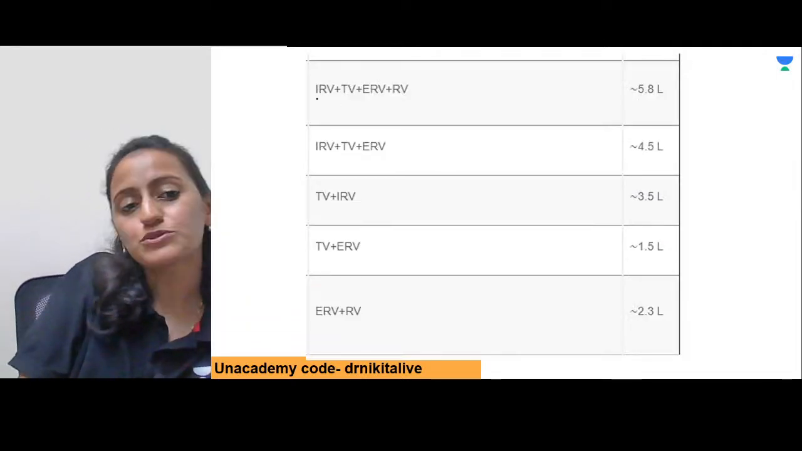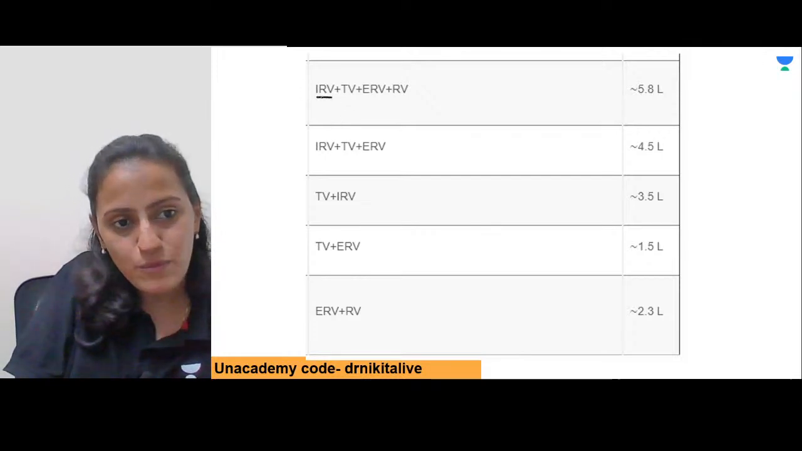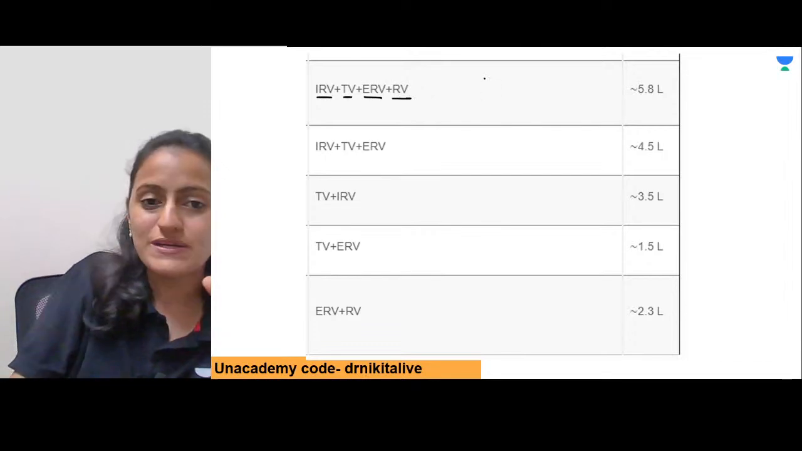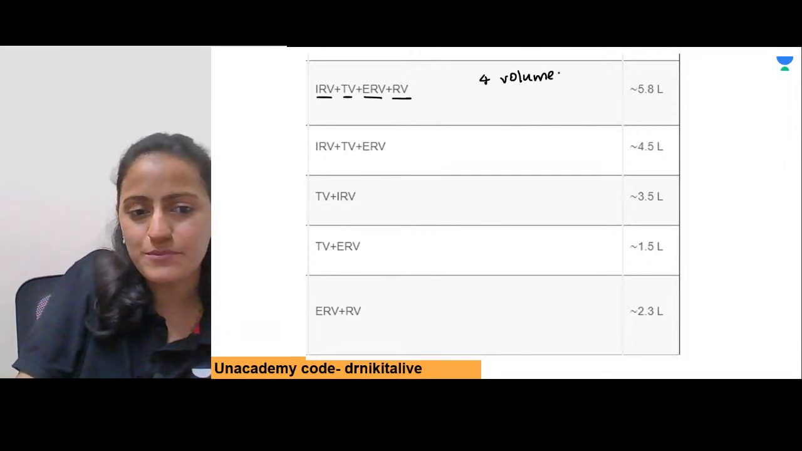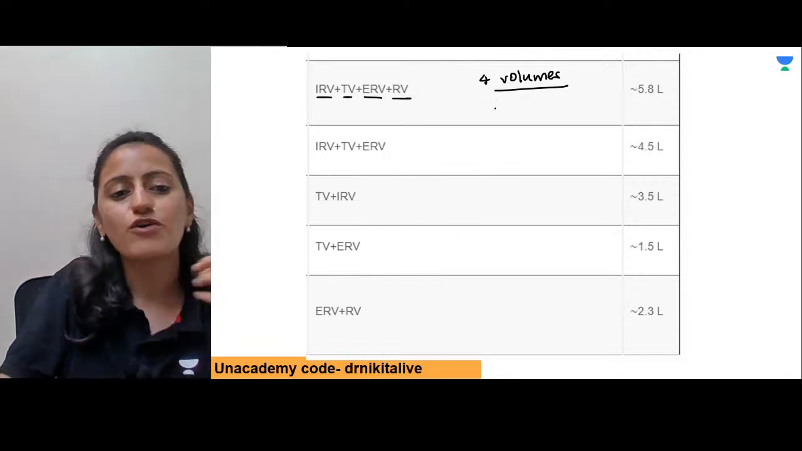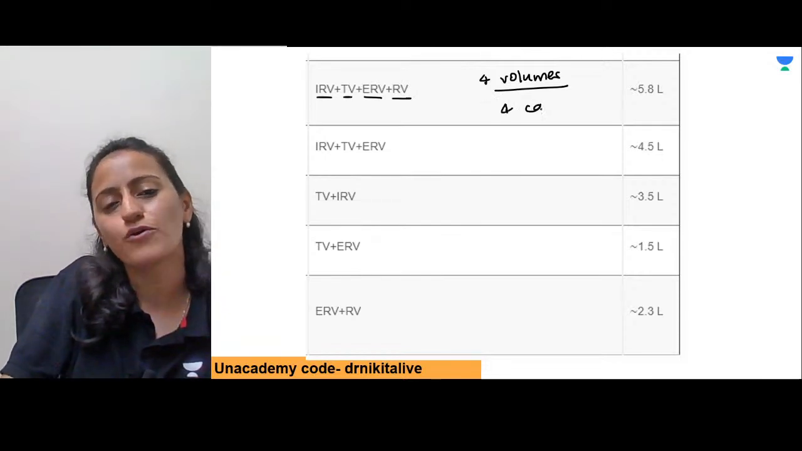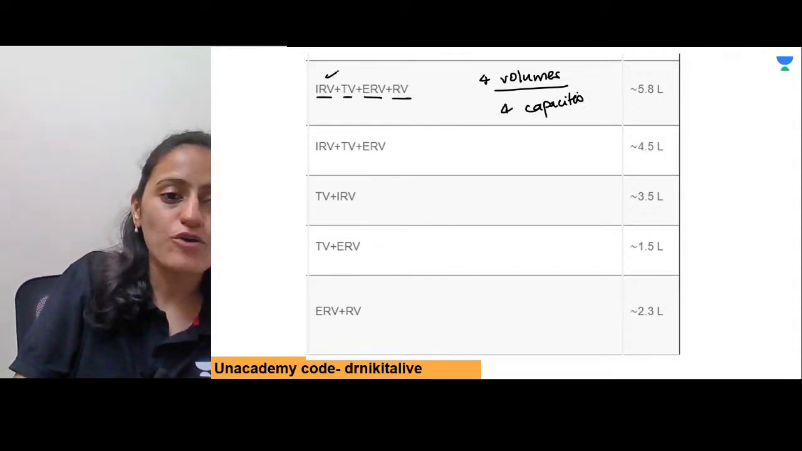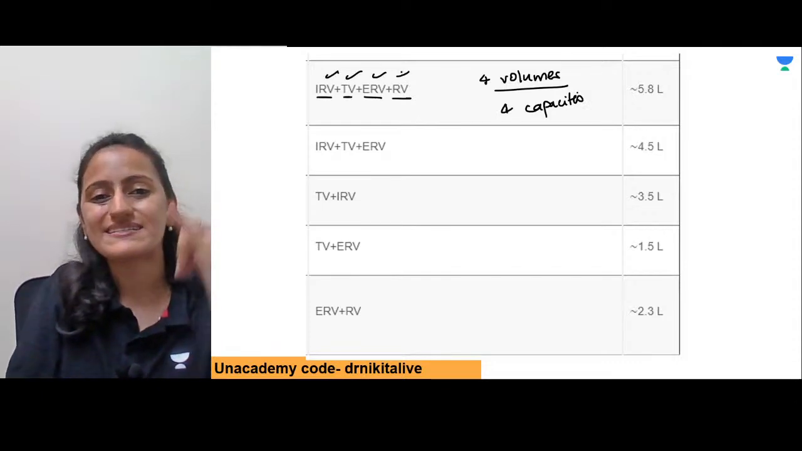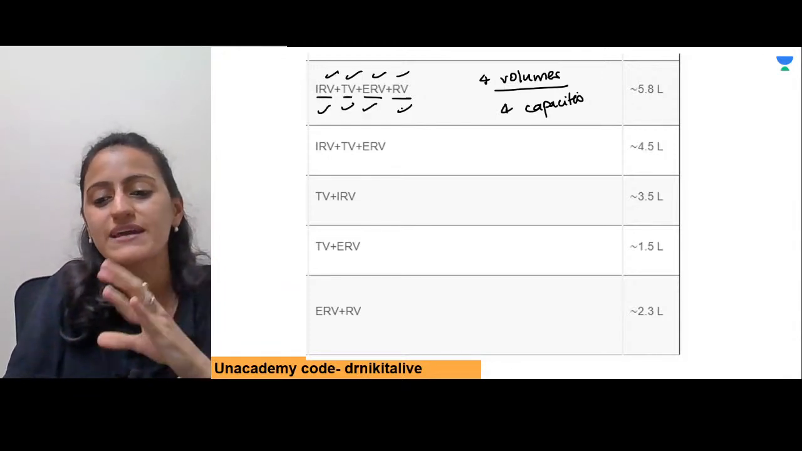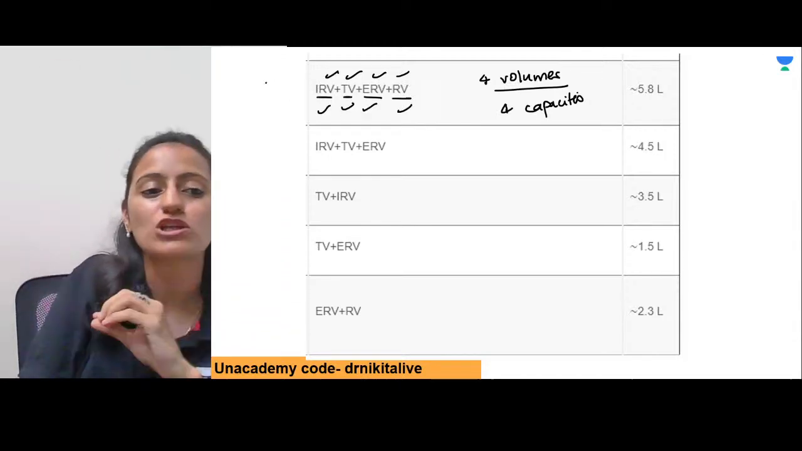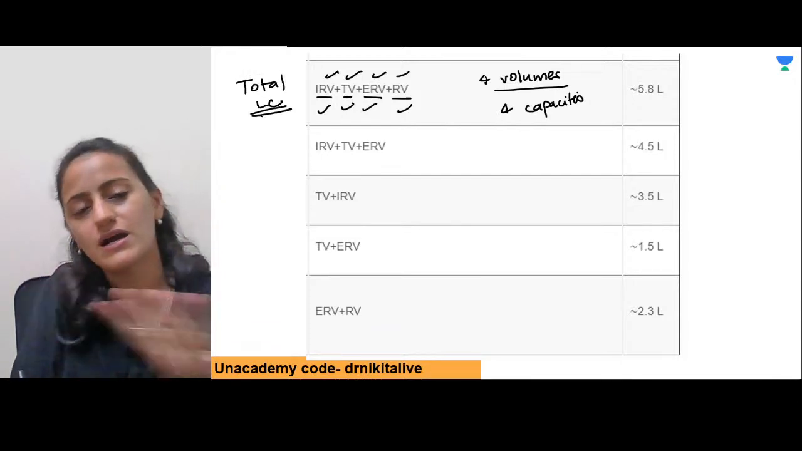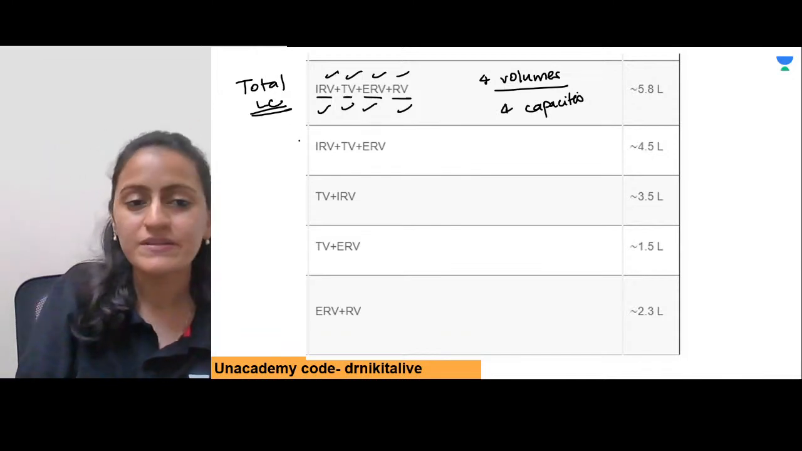First, let us come to describing the capacities. What is this first capacity which is described here? So we said that there are 4 volumes that we have, right? There are 4 volumes and there are 4 capacities. When you add all the 4 volumes that we saw, the TV, the IRV, the ERV and the RV, basically all the 4 volumes is total. So this is the total lung capacity. Sum of all the 4 is TLC, right?